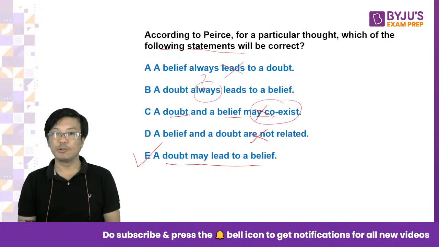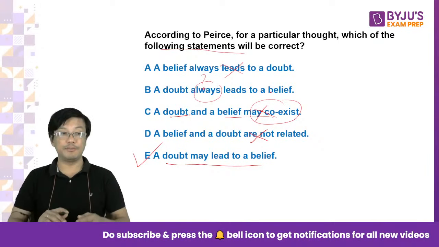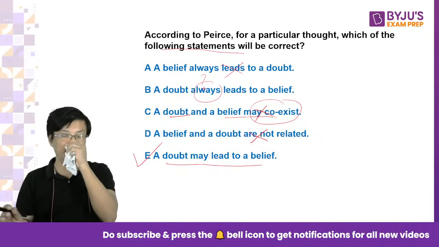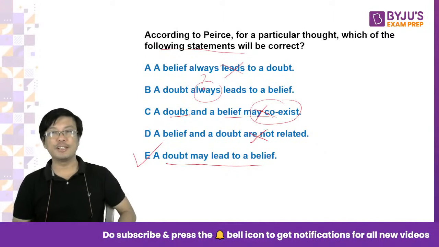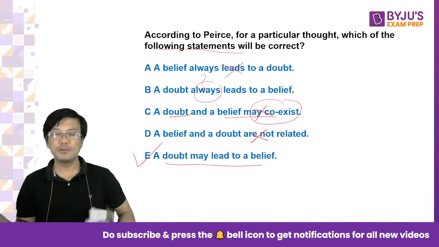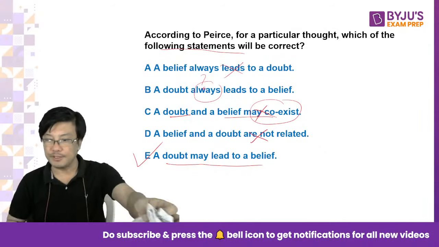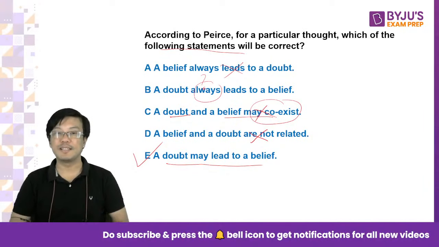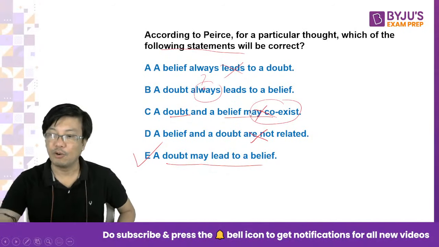Okay, everybody understood? Right. Now, problem with B क्या है? Doubt always leads to a belief. Does it always lead to a belief? If you have a problem, if you have an irritation, if you have a curiosity, is it always satisfied? No, some of them may be satisfied, some of them may not be satisfied. So the best answer is, everybody got it, I hope.